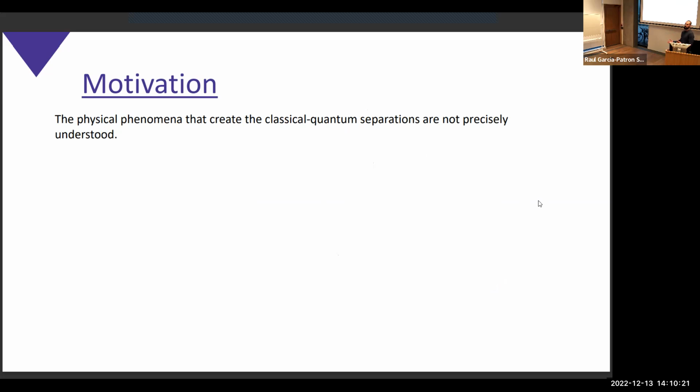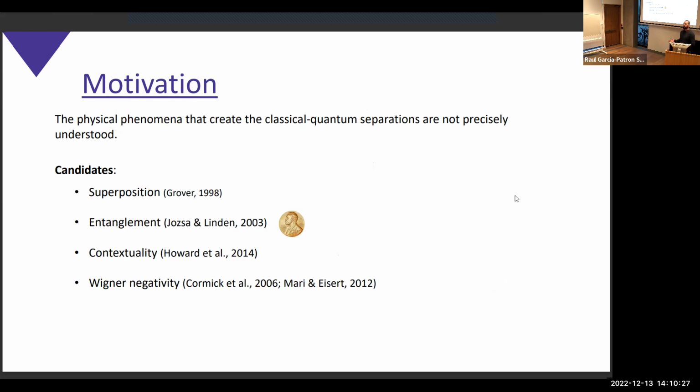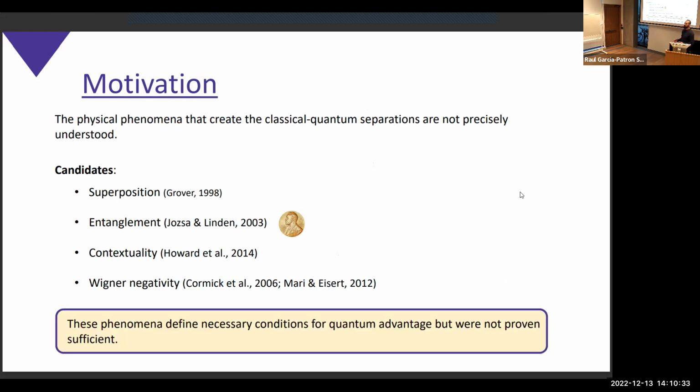We believe it's quantum mechanics because we use the quantum Turing machine, but more specifically, various quantum phenomena were pointed out as the reason for quantum advantage. But all of them were shown to be necessary conditions, but not sufficient conditions. So we cannot build a quantum algorithm having superposition, entanglement, contextuality, and negativity, and at the end guarantee that it has advantage.